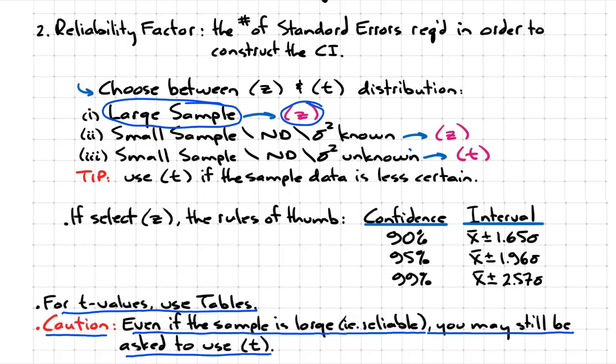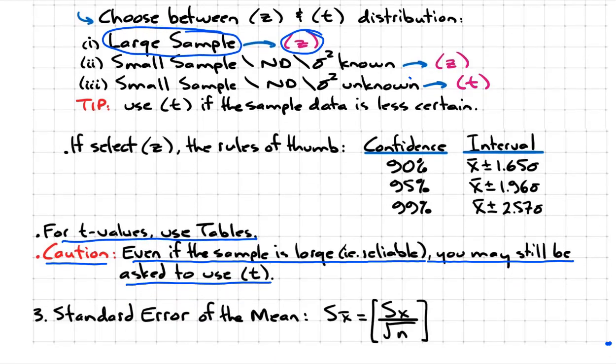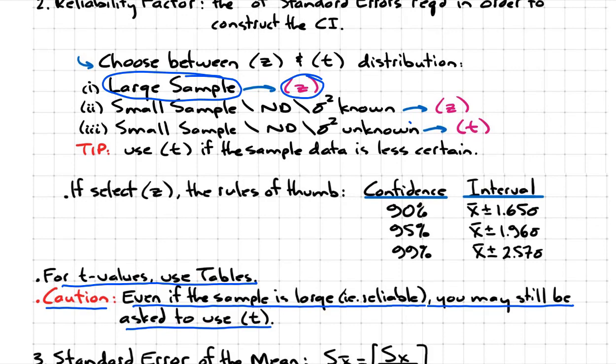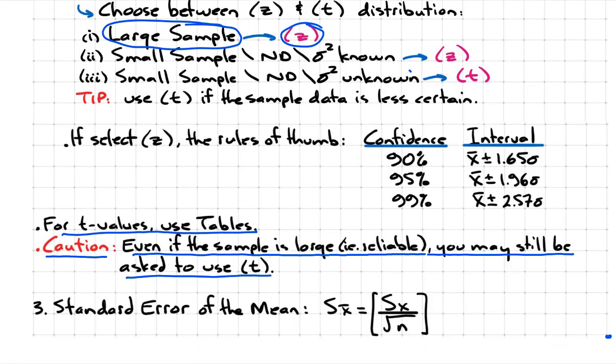But in practice, it's a judgment call. However, even if the sample is considered large, the analyst, and in your case on the exam, may still be asked to use a T distribution. But again, remember, the only way you can use a T distribution is if they give you excerpts from the table, because here it is. If I was using T and I wanted a 90% confidence interval, the goalpost would be something different than 1.65.